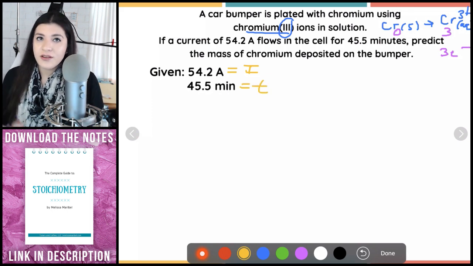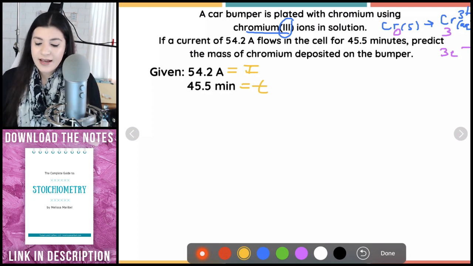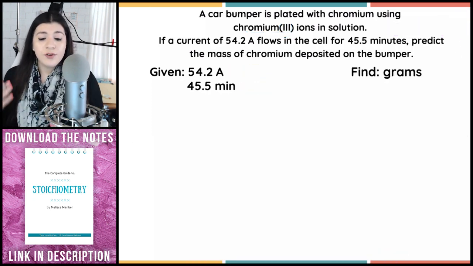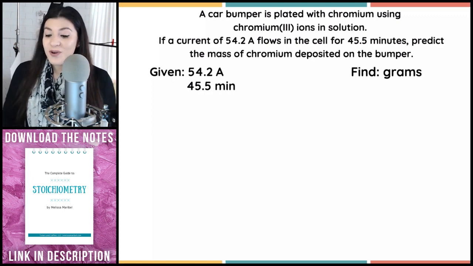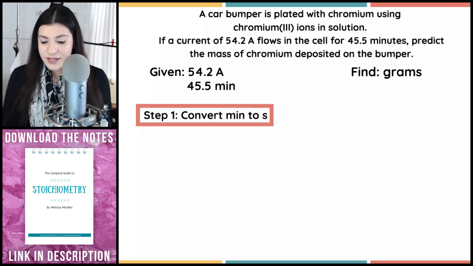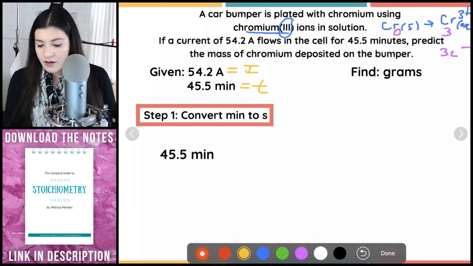But our time is not in the correct unit. We're going to have to convert that to seconds. And then what are we solving for? We're solving for the mass, or grams, of chromium. Okay, so we have our same formula that we will be using all throughout. I'll rewrite it here.